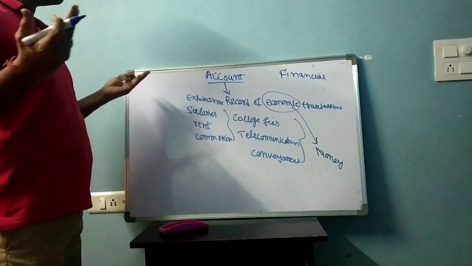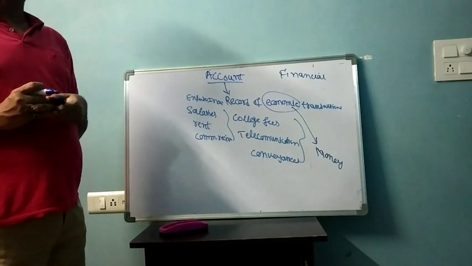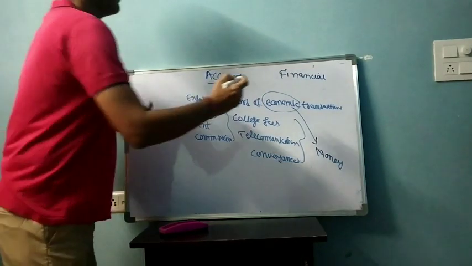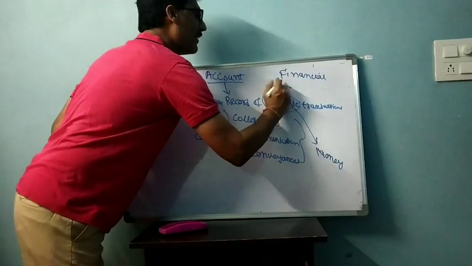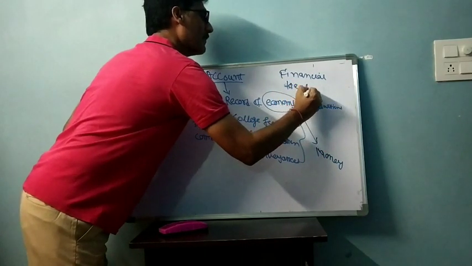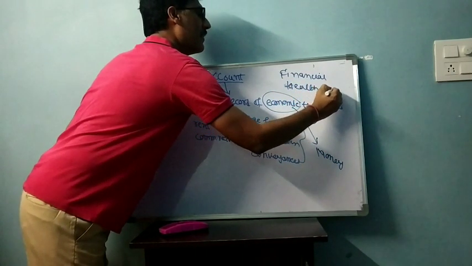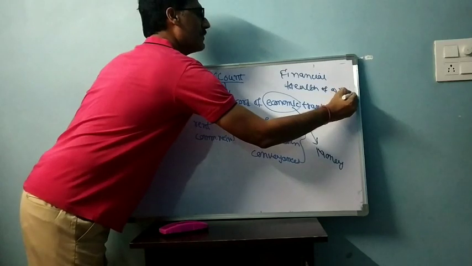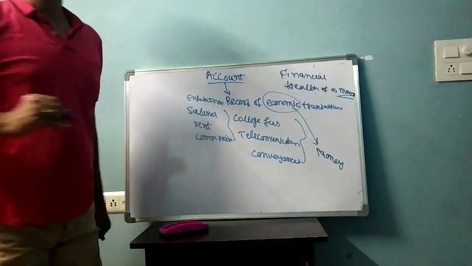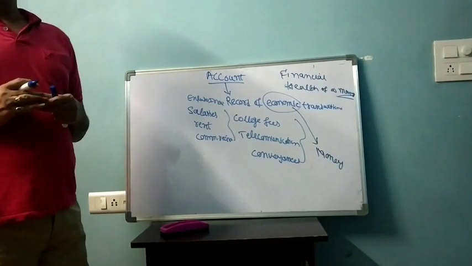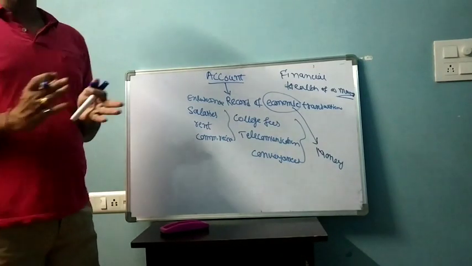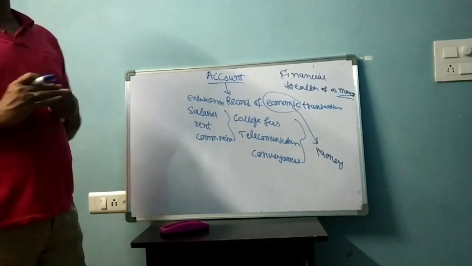Can anybody give an example of non-economic transactions? One example is the health of a manager. The manager plays a very crucial role in the survival of any organization. The success of any organization depends upon the ability of the manager.